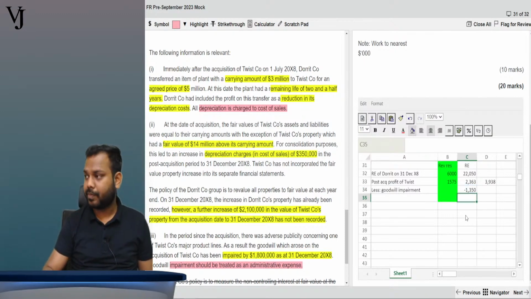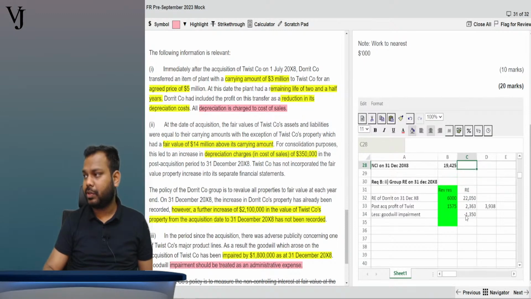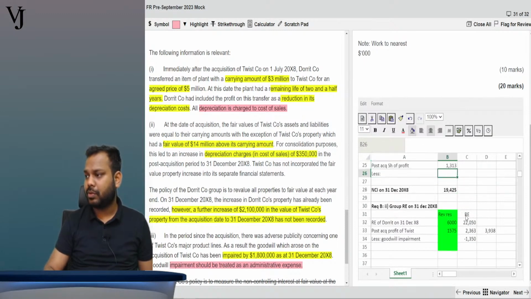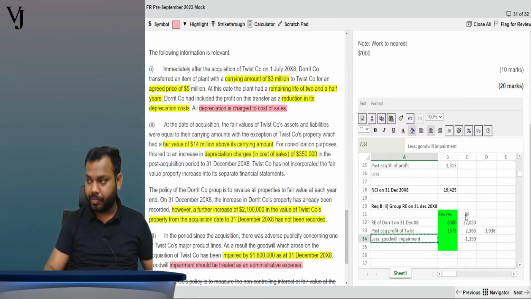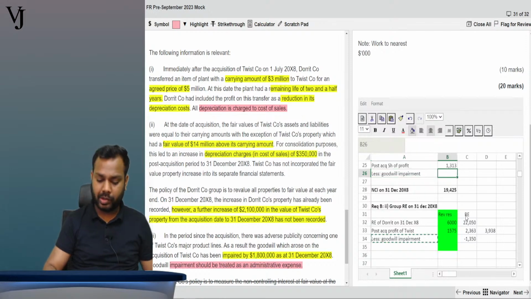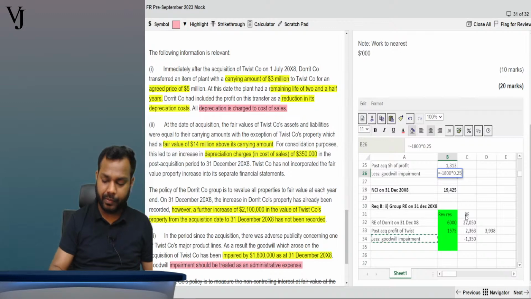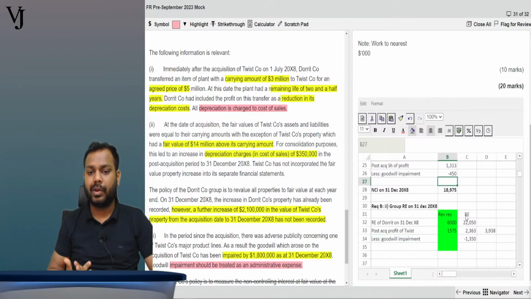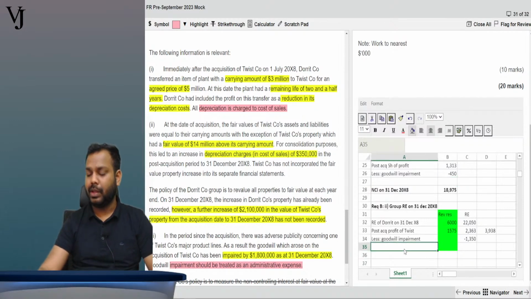Minus. Okay, similarly you do this here also. You recognize goodwill impairment for NCI here also, copy paste, right? So how much is it? 1800 into 0.25. Is it clear, everyone? Now, what else will come in group retained earnings?